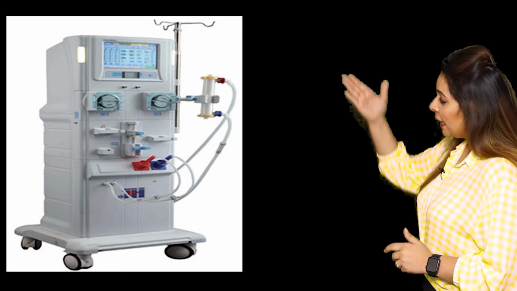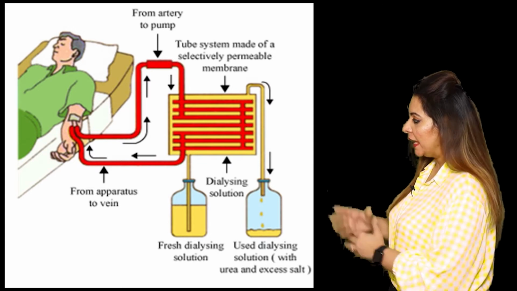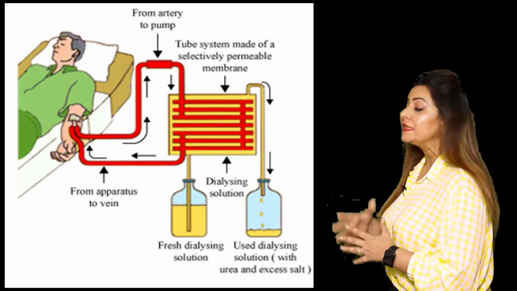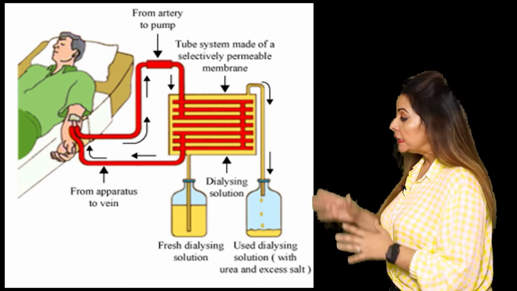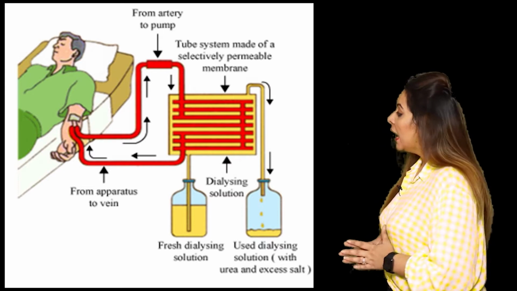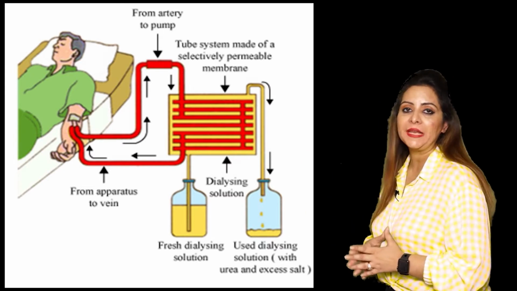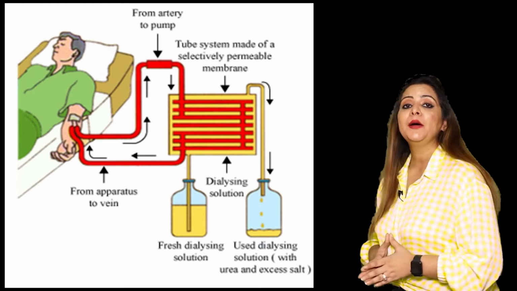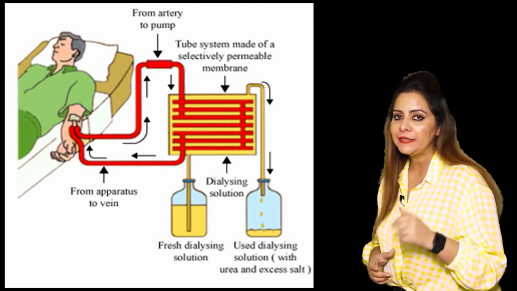Now, you can see this complete machine, and inside it, it looks like this. What can you see in this figure? You can see that there is a chamber, right? This chamber is called the dialyzing chamber. Also you can see that there are certain tubes present. These tubes are made up of cellulose. I repeat, these tubes are made up of cellulose.